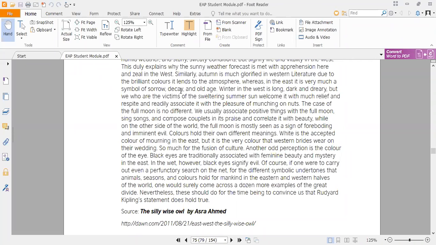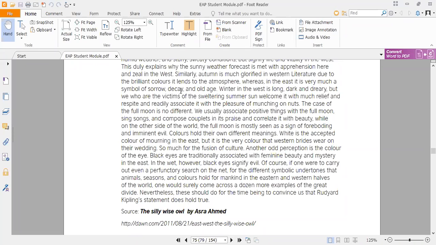condition, sweltering, and we suffer from the hot temperature and high temperature of the summer. So we welcome the winter season, and winter season is good for us, and we celebrate this winter season as well. While in the case of the western people, they do not like the winter. For them it is a sign and the symbol of the darkness, dreariness, and they mostly avoid and criticize this weather. So for them this weather is not good, and for us it is a relief,